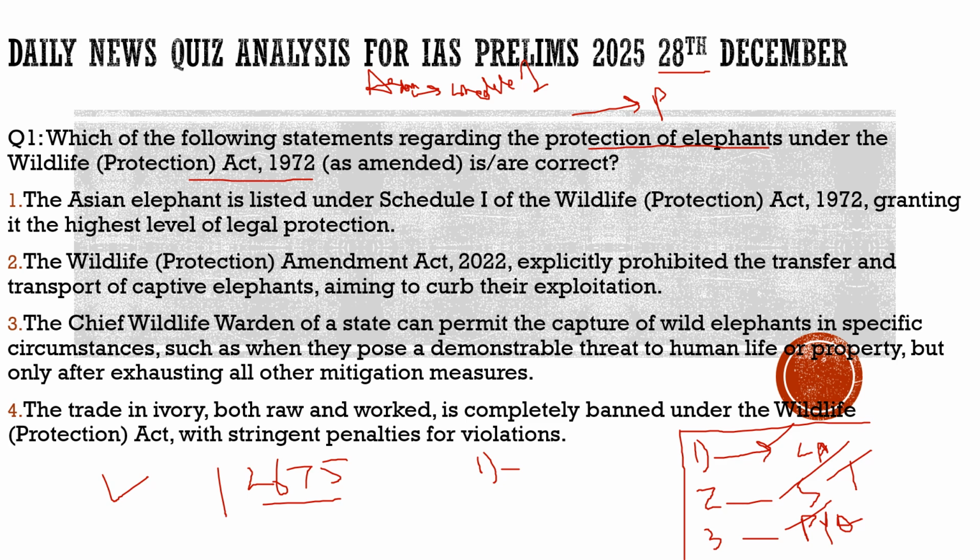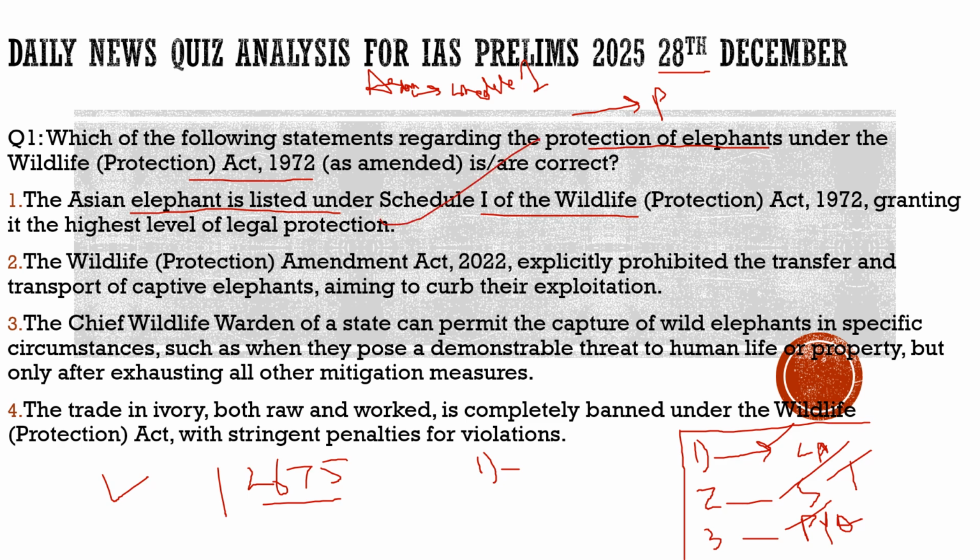So now, coming back to the question, let's try to solve it and get more idea about it. The question says: which of the following statements regarding the protection of elephants under the Wildlife Protection Act 1972 as amended are correct? First statement: the Asian elephant is listed under Schedule 1 of the Wildlife Protection Act 1972, granting it the highest level of legal protection. One hundred percent correct, nothing wrong with the statement.